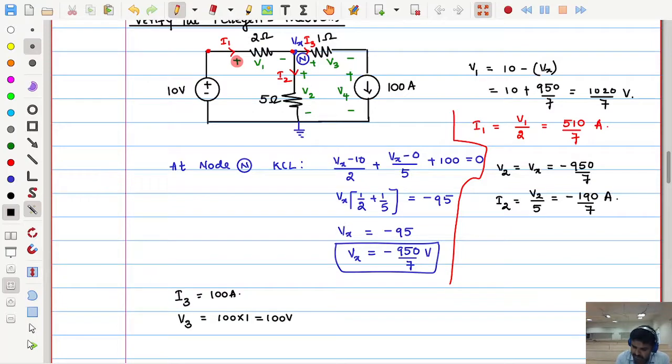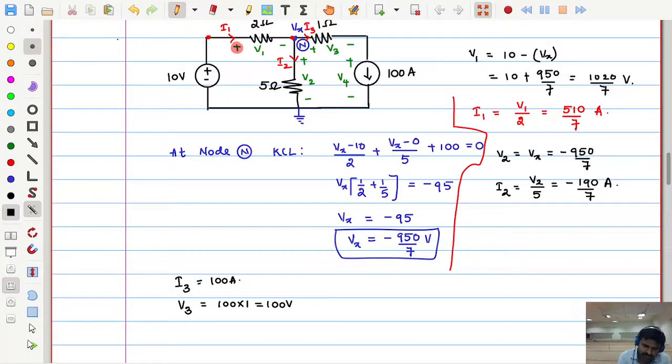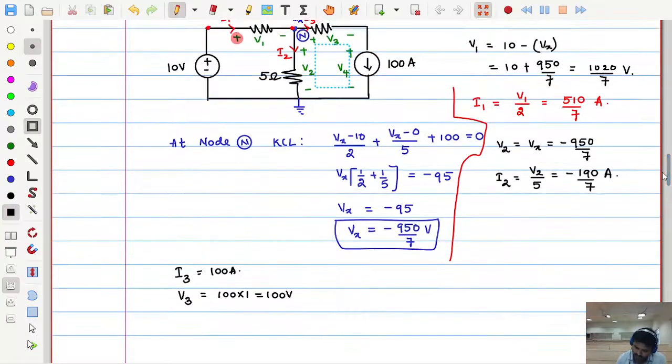Next, what else is left? V4. How to find V4? Apply the Kirchhoff voltage law for this loop, or mesh. This is mesh 2, M2.